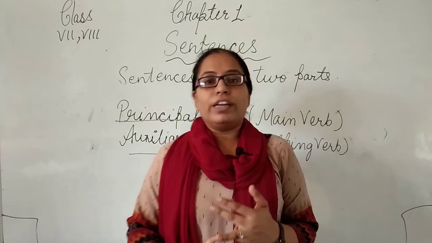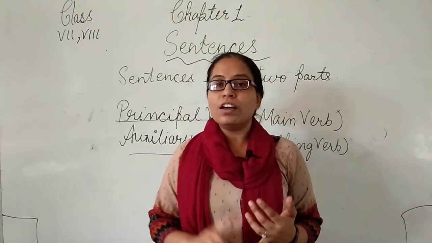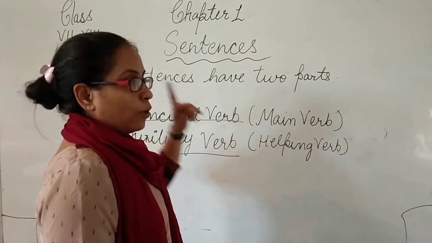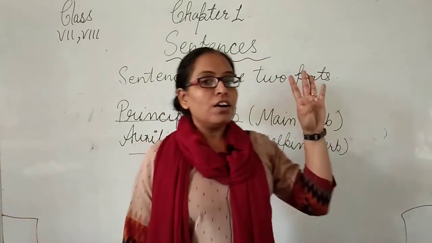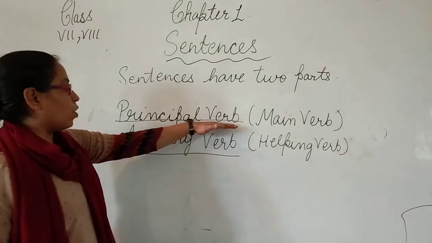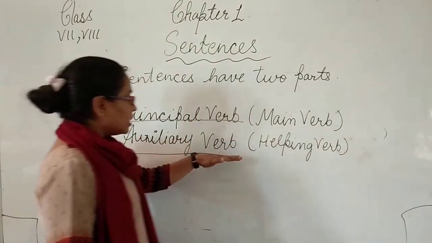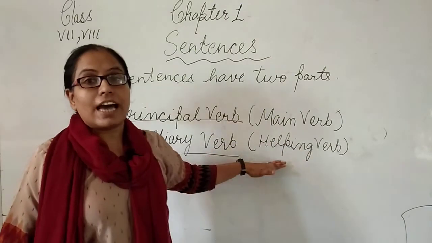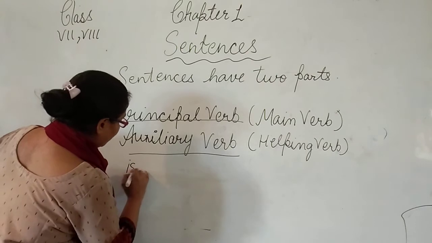And when we include the participle, the present and past participle, it includes the fourth and fifth forms. So the first form, second form, third form, fourth form and fifth form of the verb are called principal verbs as well as main verbs. But auxiliary verbs are helping verbs and they are quite different, and these are the fixed verbs in English grammar. Let me clear what the auxiliary verbs are.